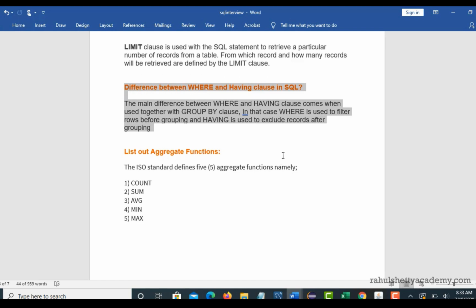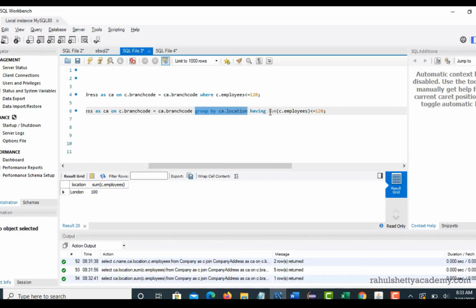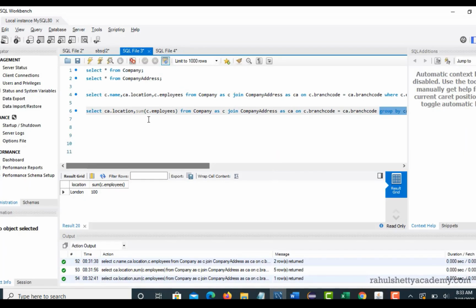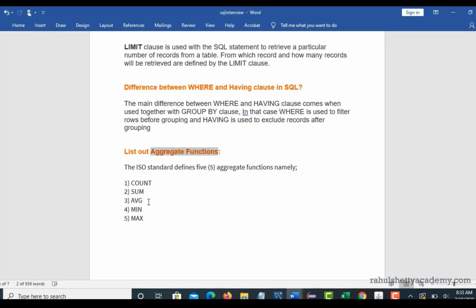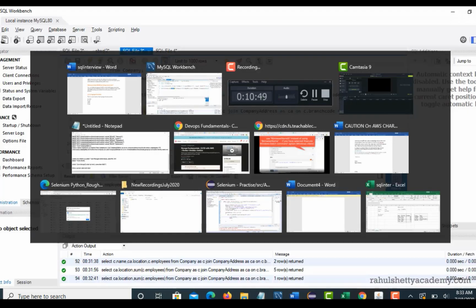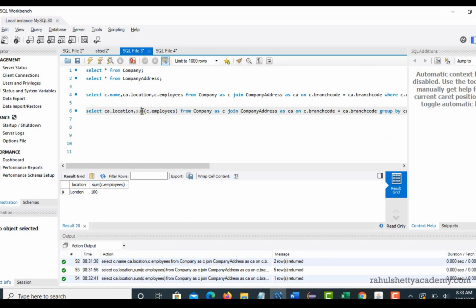So there are different aggregate functions available. We have discussed one aggregate function called sum. Similarly, just like how you have summed up employees, you can get the average of employees or the number of employees, the count, as well. See, there is a difference between sum and count. Okay, so let me show you the difference.